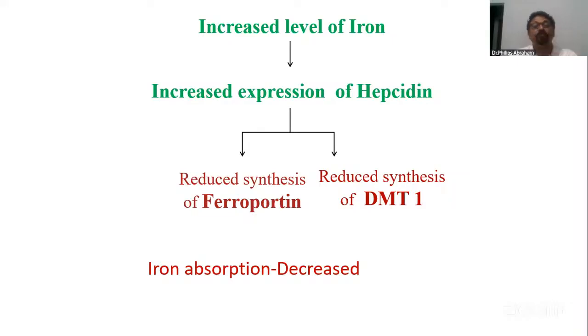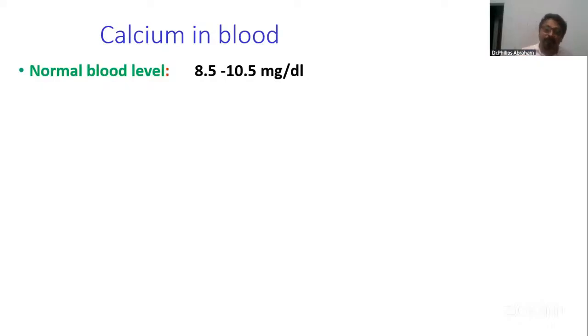Now I will go to an important question: calcium. Many a time the question has been asked, what is the normal level of blood calcium? How is it maintained? There, one important portion the students miss. Of course, for the normal level you can write 8.5 to 10.5 milligram per deciliter, or 9 to 11 milligram per deciliter, the easy one.